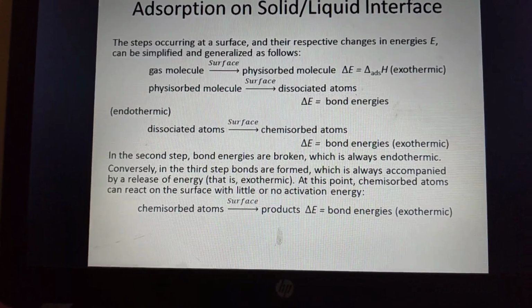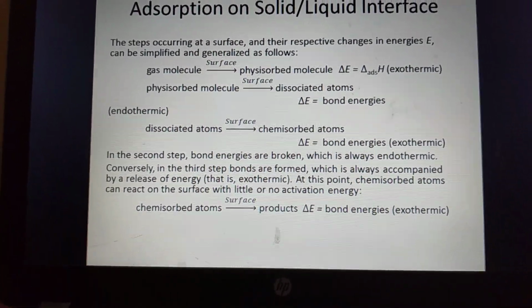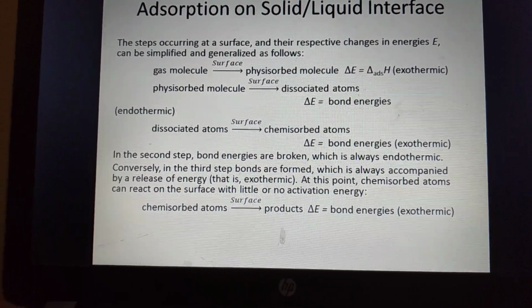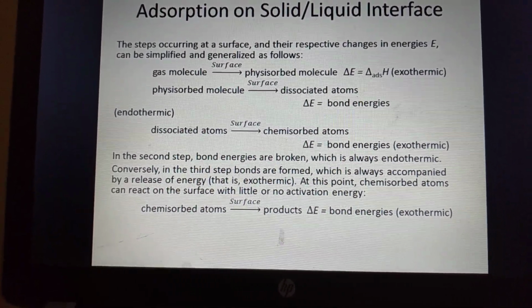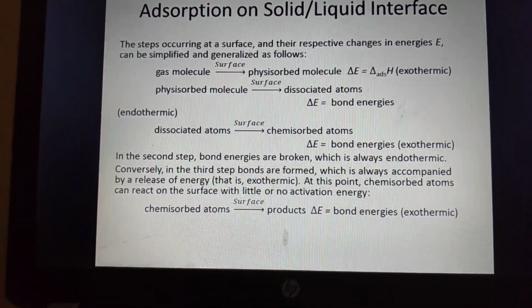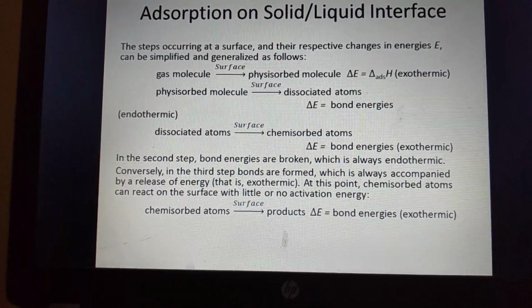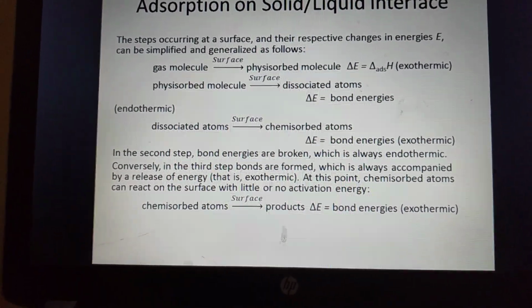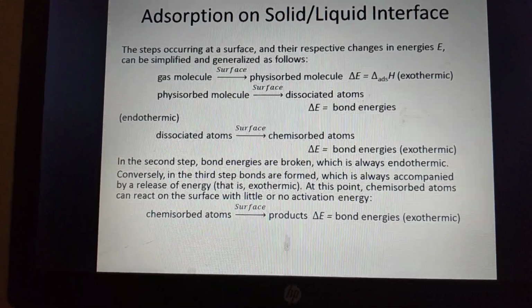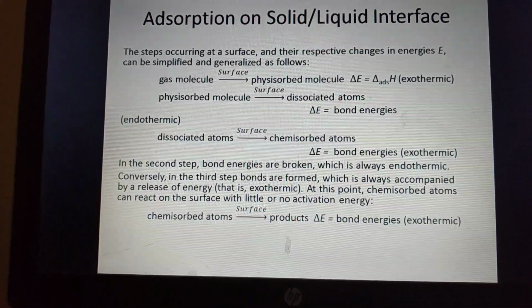energy, that is, exothermic. So at this point, chemisorbed molecules can react on the surface with little or no activation energy. So the chemisorbed atoms adsorbed on the surface form products, and the bond energy release will be exothermic. And this will be the end of the lecture.